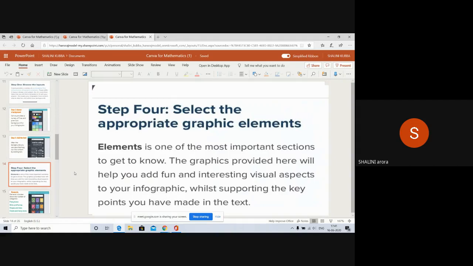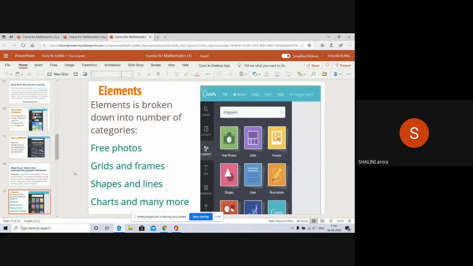After adding the text, now comes the important role of elements. This is the most important feature of creating an infographic. Elements is one of the most important sections to get to know. The graphics provided here will help you add fun and interesting visual aspects to your infographic. You can make your infographic very interesting and creative using elements. It is broken into a number of categories, like free photos, grids, frames, shapes, lines, charts, illustrations, and many more things you will find here.